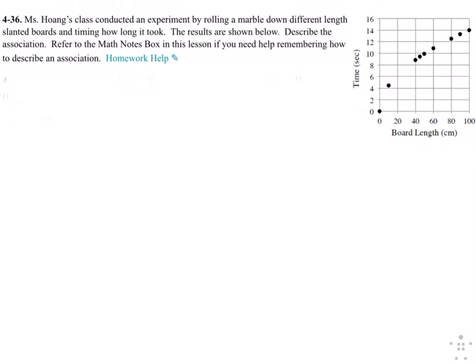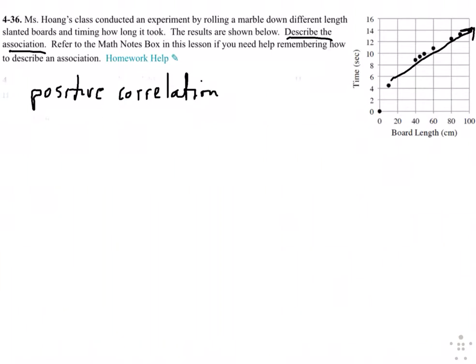Okay, for 36, they give a scatter plot and they're asking to describe the association. Now I'm going to differ a little from the book on this. I'm okay if you just realize that it's something along those lines, and I would be okay if you said it's a positive correlation, right? The book is going to ask you to be more specific. It's going to say, is it strong, weak?